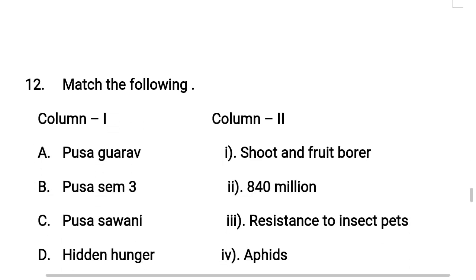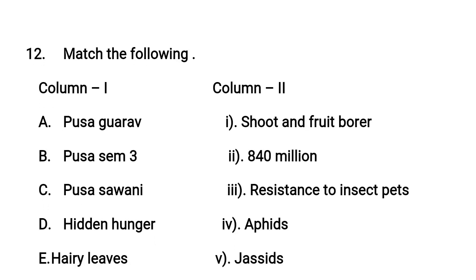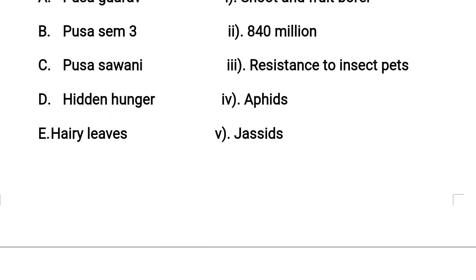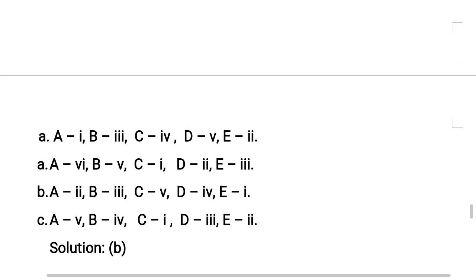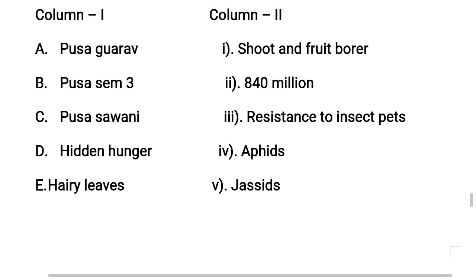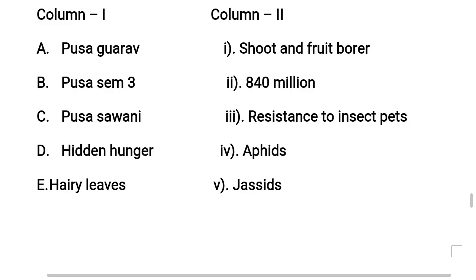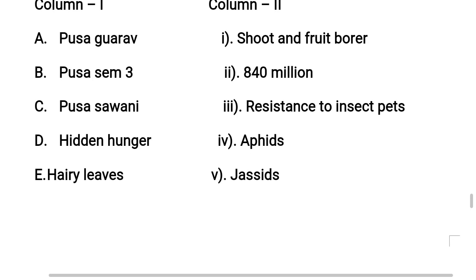Next, 12th question. Matching type. We have to match column 1 with column 2. Let us see column 1. Pusa Gaurav is matching with option 4, which is nothing but aphids. Understood? So the Pusa Gaurav variety is resistant to aphids. Next, B, Pusa Sem 3. The Pusa Sem 3 variety is resistant to jassids, so B is matching with 5.